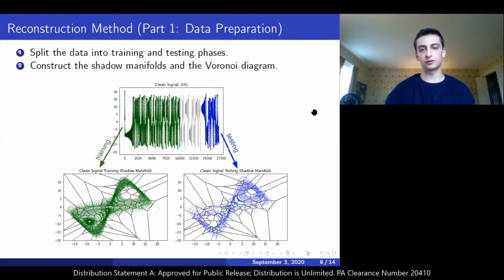You can think about this reconstruction method as an algorithm where the input is a clean signal x(t) and a noisy signal y(t), and the goal of the algorithm is to denoise y(t). The first thing we do is split our data into training and testing phases, time delay embed the training and testing phases from the clean signal x(t) to form the training and testing manifolds, and then we overlay a Voronoi diagram, the same Voronoi diagram, on both the training and testing manifolds, shown in green and blue at the bottom here.